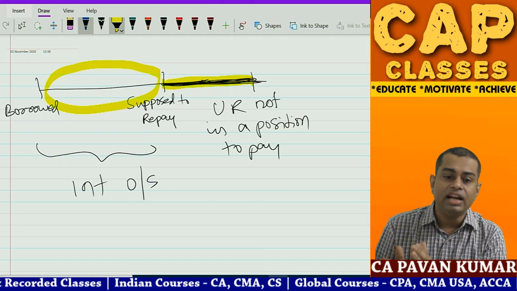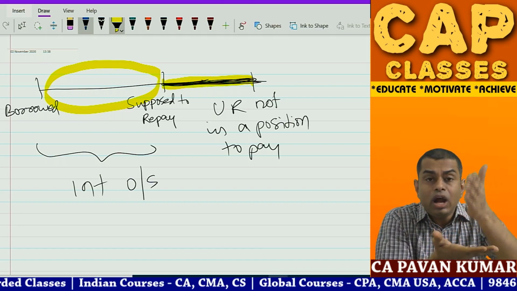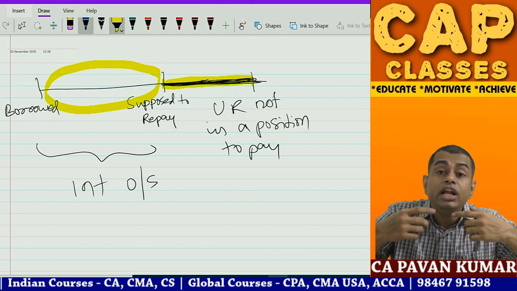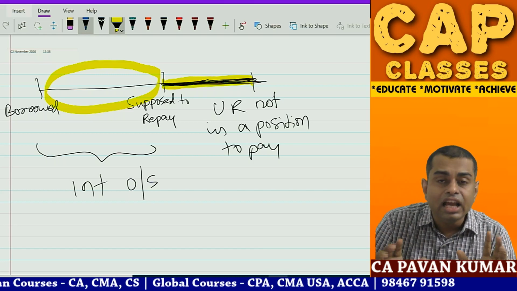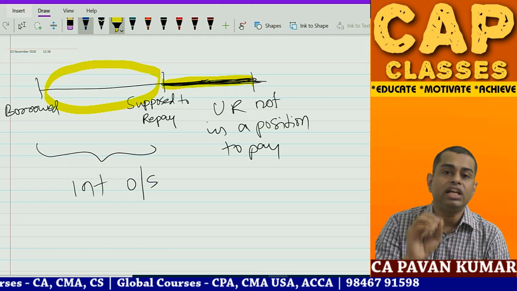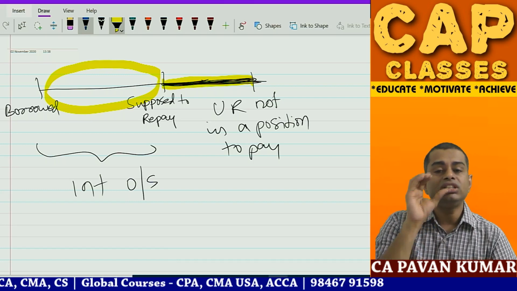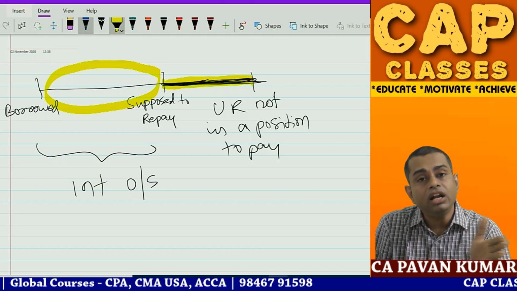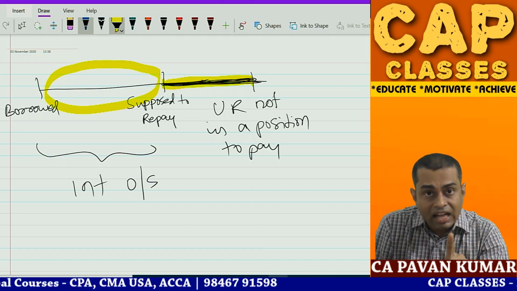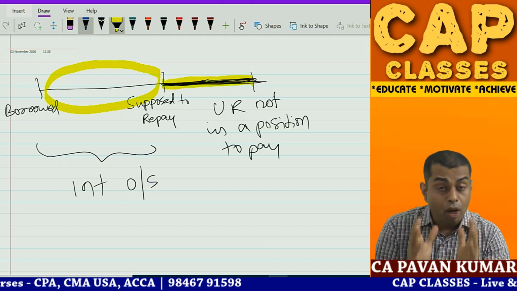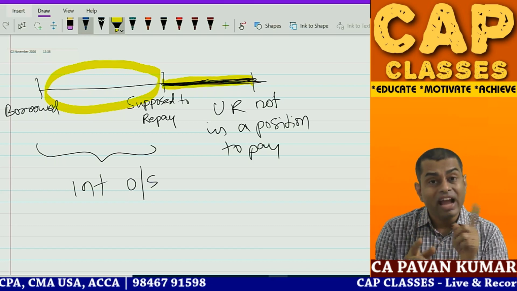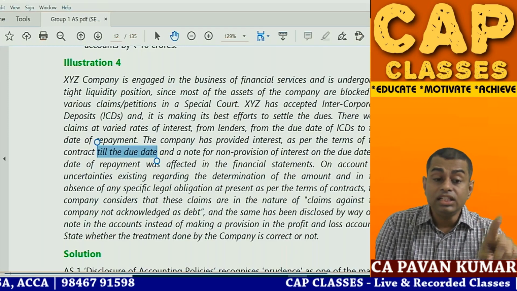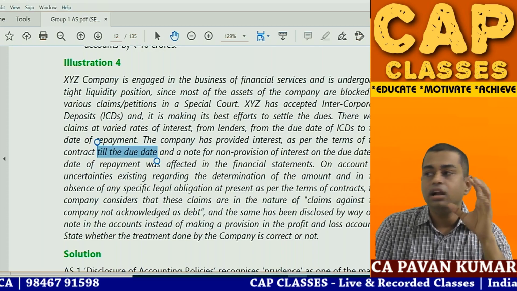In the question they said that from the end of the life of the debenture or deposit, subsequently, I don't need to pay any interest. I do not have any legal obligation, so I will not create a provision. What you need to say is that the contention of the company is wrong because the company has not repaid the ICD on the due date. Subsequently also, the company has a liability, an obligation to repay interest, to repay the ICD along with interest. So a provision should be created. This is the answer. This particular question number 4 is a little complicated. You need to read it carefully.